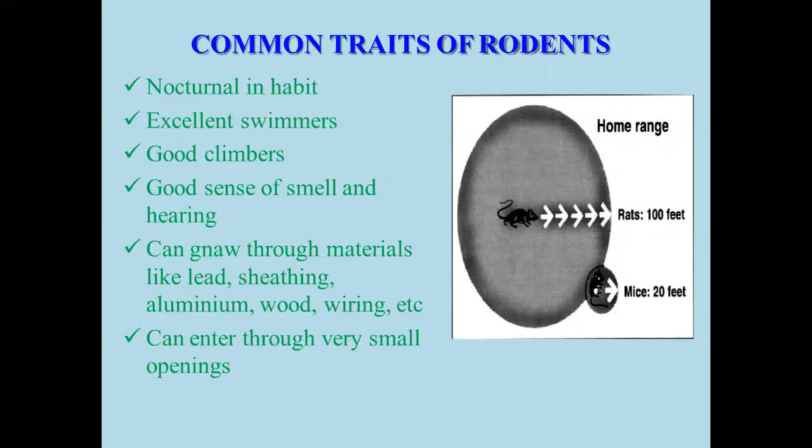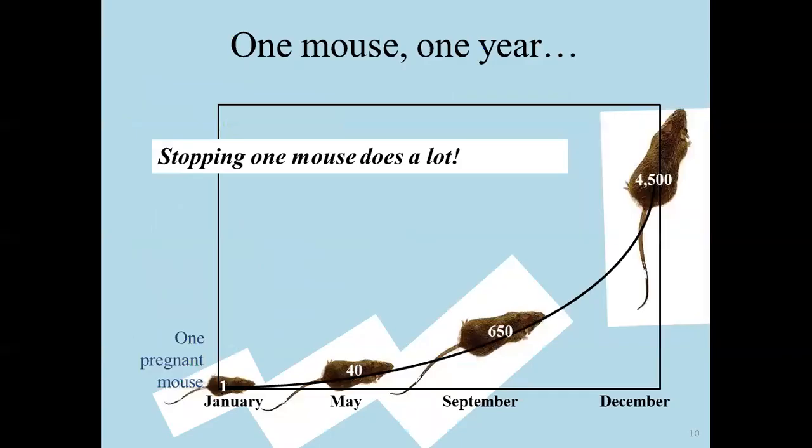They can also gnaw through materials like lead, sheets, aluminum, wood, wires, etc. They can damage everything and enter inside. They can enter through very small openings, which is the main problem. Even with a small noise they easily get alert and escape from that area or from the trap.